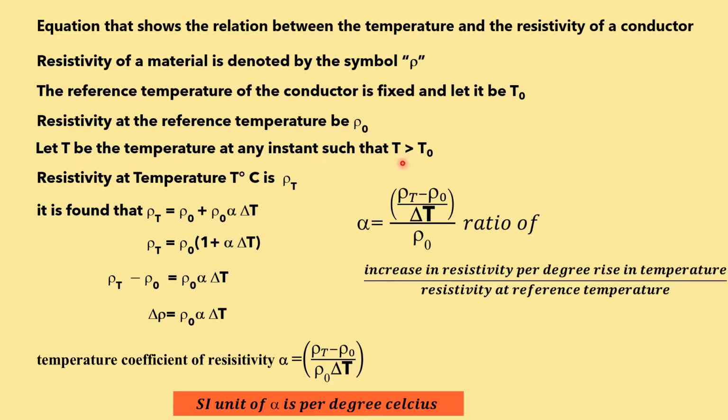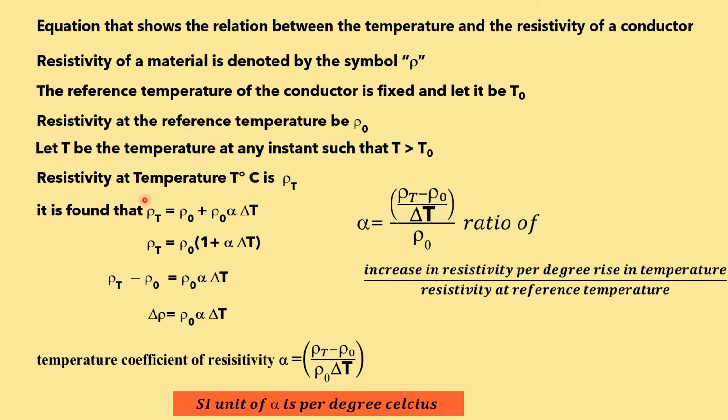Because we know that when the temperature increases, we are going to discuss the effect on resistivity. So for that we consider the temperature at any instant T such that it is greater than T0. Now the resistivity at temperature T degree Celsius can be represented by rho T.